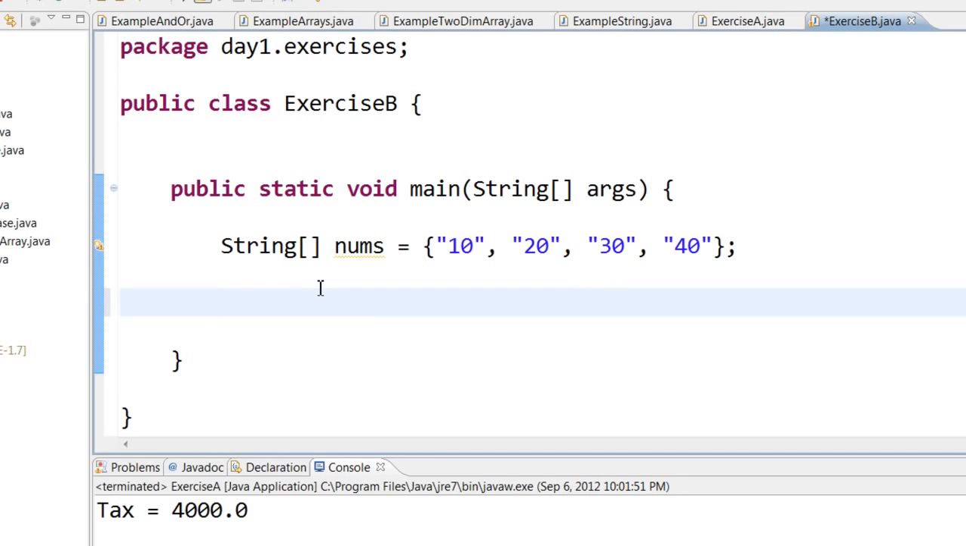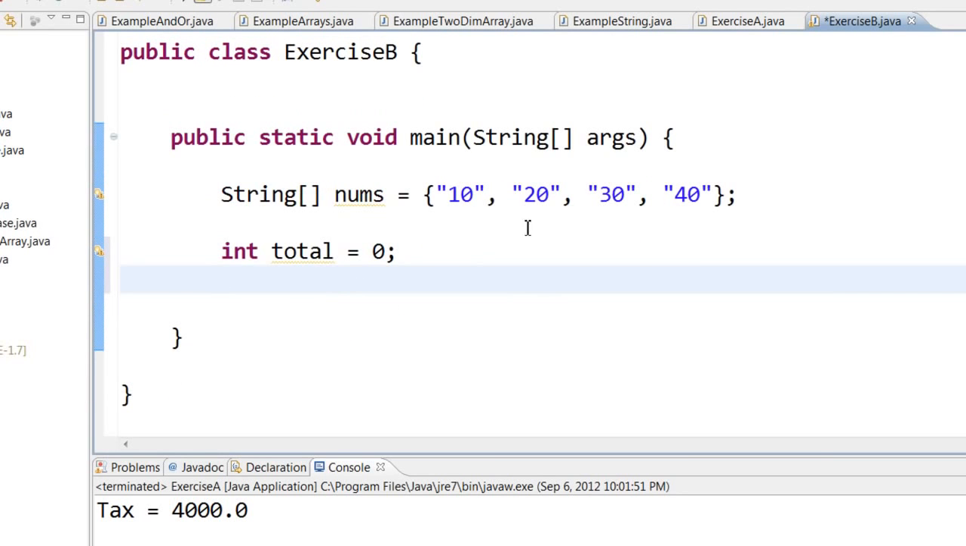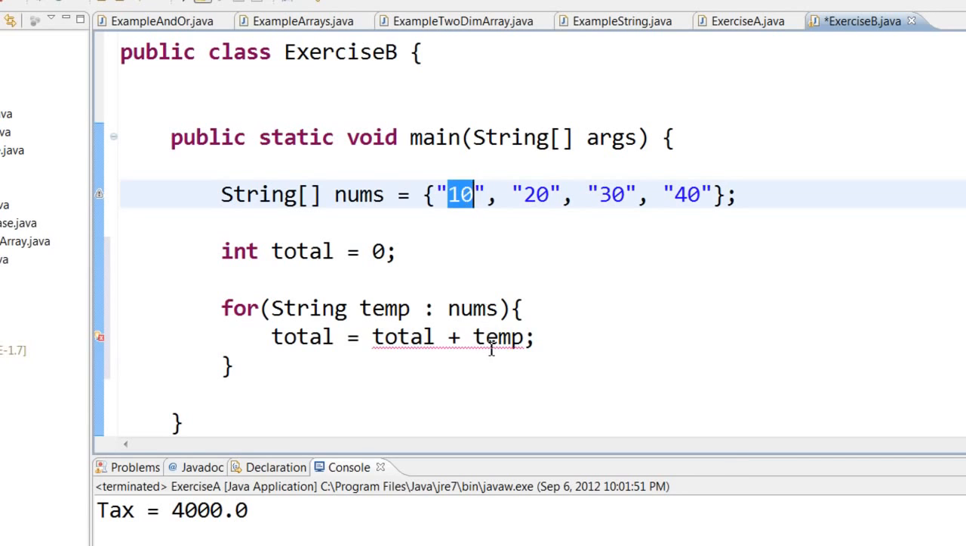Let me first declare a variable int total equal to 0, and let me try to loop through these numbers, loop through these string data. So we can use an enhanced for loop. Now I cannot say something like this. This will not be acceptable. I cannot say total equal to total plus temp because temp is a string. So how do I convert this particular 10 into an integer?